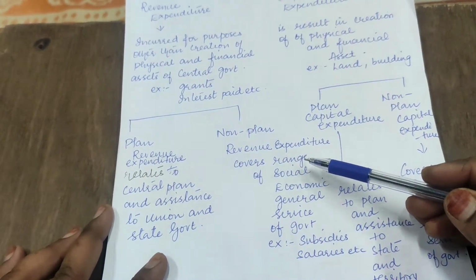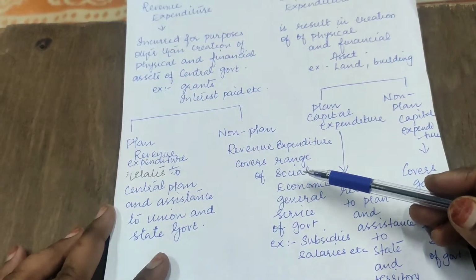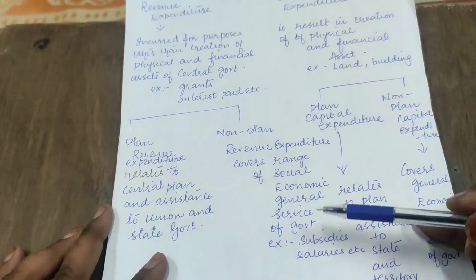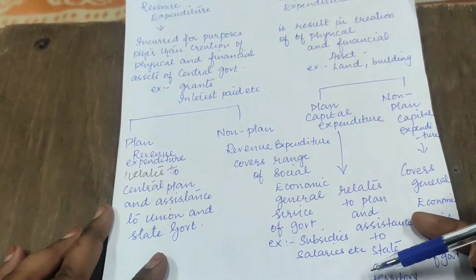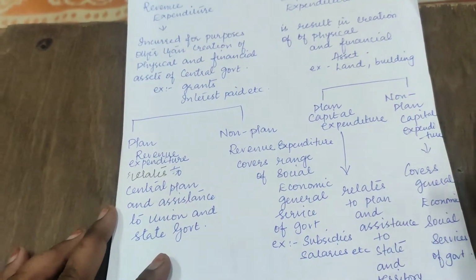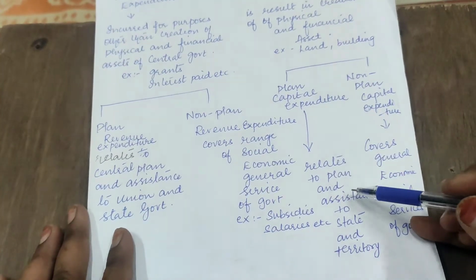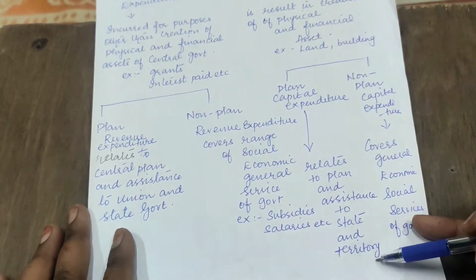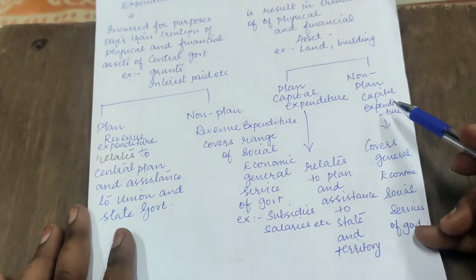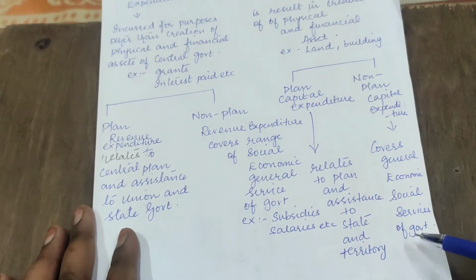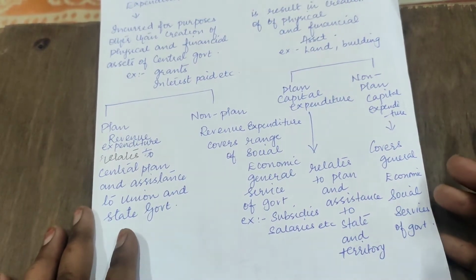Non-planned revenue expenditure covers the range of social, economic, general services of government. Example: subsidy, salary, etc. Again, planned capital expenditure relates to plan and assistance to state and union territory. Non-planned capital expenditure covers again general, economic, social services of government.